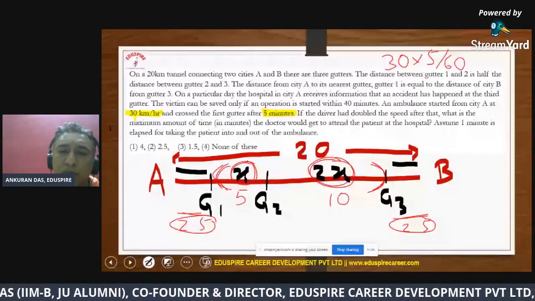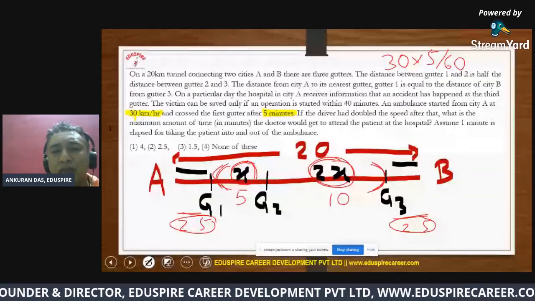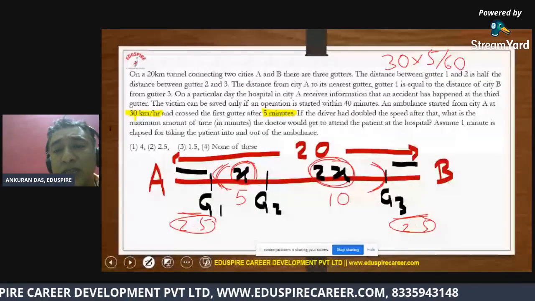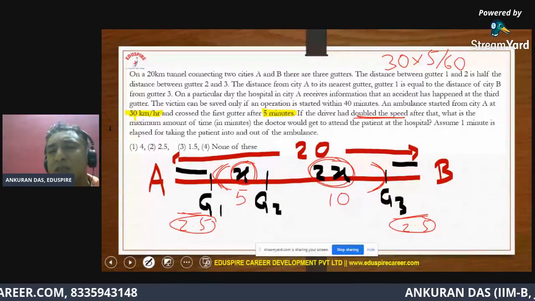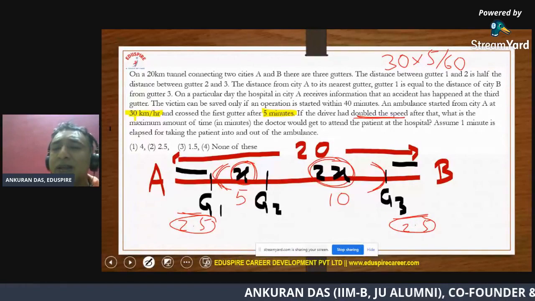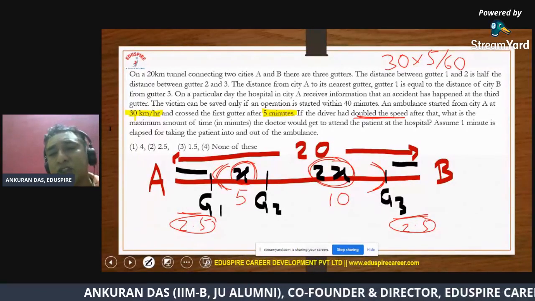So for the time being, let me assume that there was no change in speed, although they have said that he's doubled the speed, but we'll come to this later. I'm assuming that there was no change in the speed. So this vehicle kept on running at 30 km/h, which is what it started with.